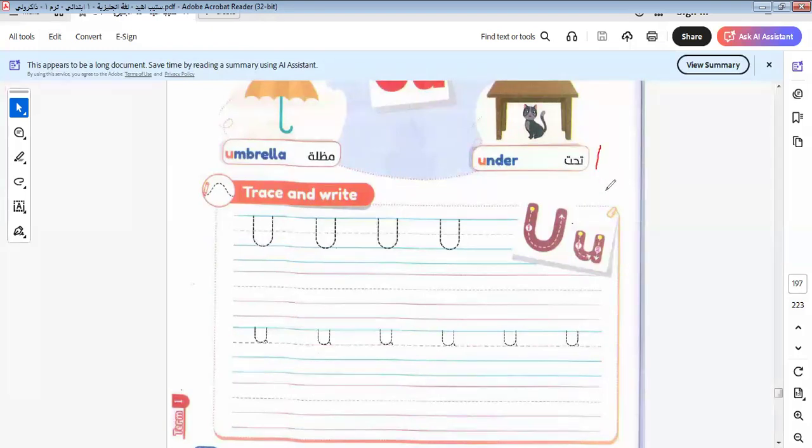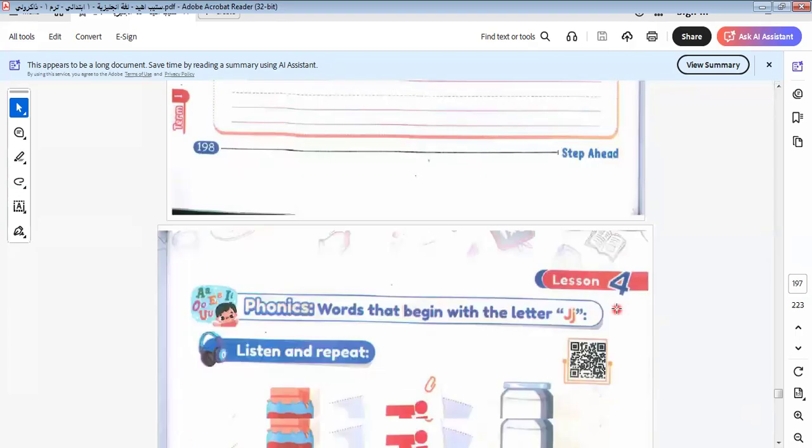Here is letter U. I would like to see how to write it. This is capital U and small u. I will leave the book also, and I hope you do it by yourself, to copy and trace how to write it.